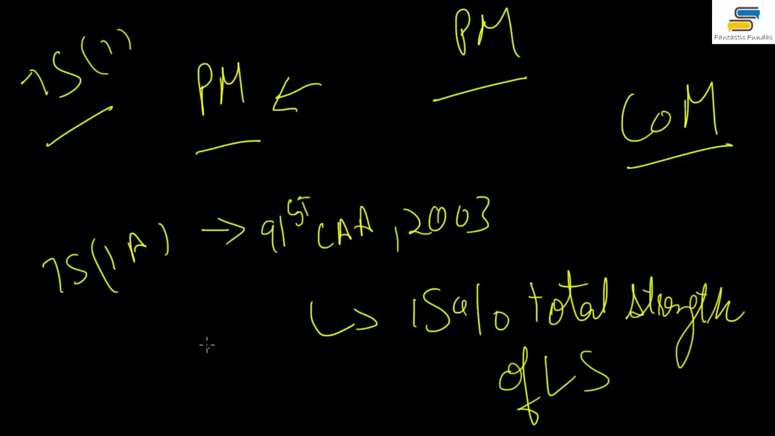Suppose the strength of the Lok Sabha is, let's say, only 400, right? So the maximum Council of Ministers that can be appointed is 60. There can be a maximum of 60 ministers, 15% of 400. That is how it is, right?